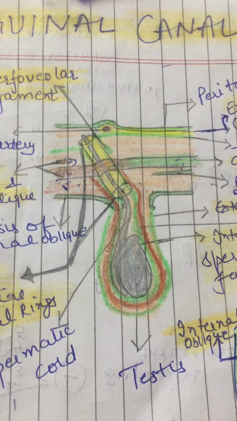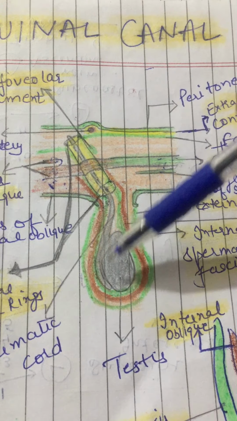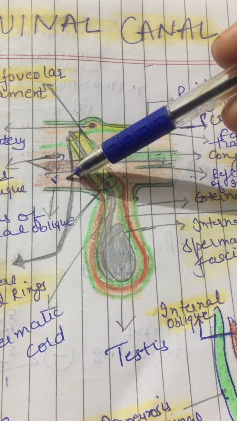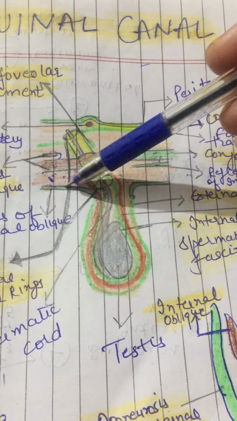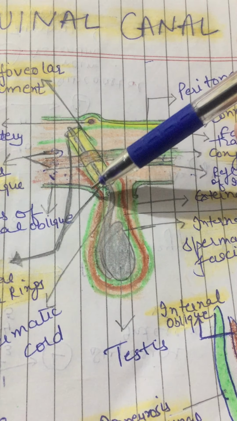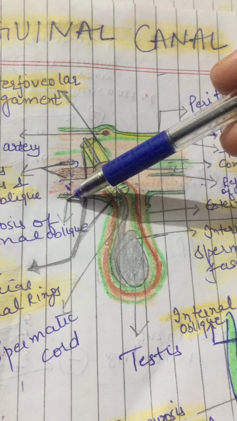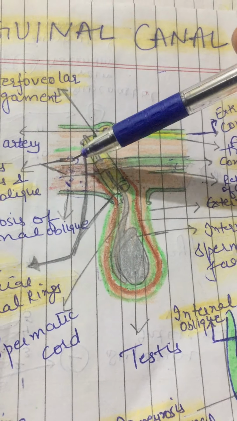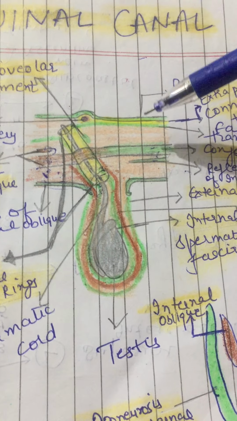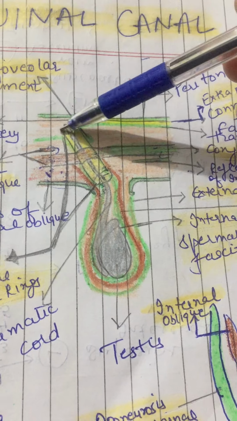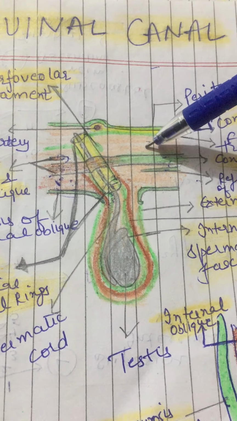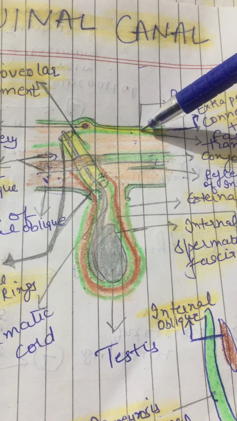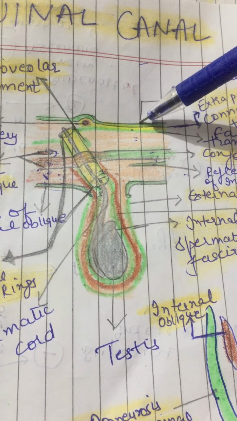Now I will show you what I have drawn in this diagram. This is from outer side, this is inside. So first we have external oblique muscle and external oblique aponeurosis, right? So this is the gap in the external oblique aponeurosis, the superficial ring. Green one is the external oblique aponeurosis. This is external oblique muscle. This is internal oblique. This is transversus abdominis muscle, right? Then this yellow one is the fascia transversalis, after the muscle transversus abdominis. Then the yellow one is the connective tissue. Then we have peritoneum, right?